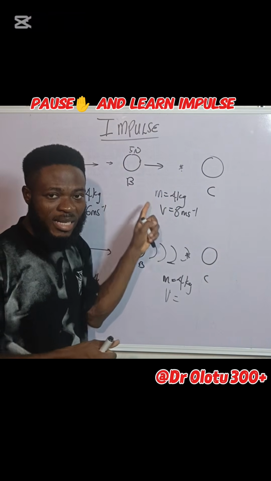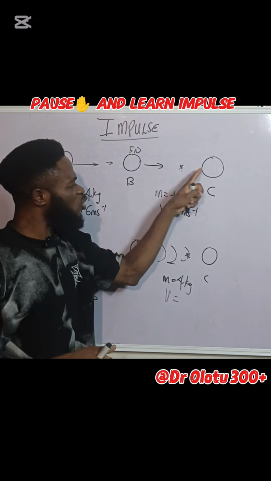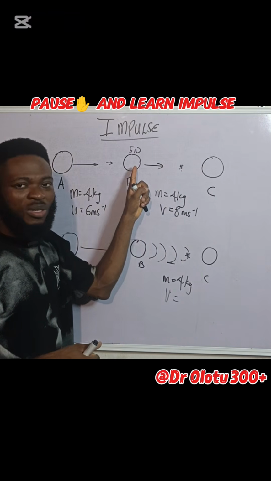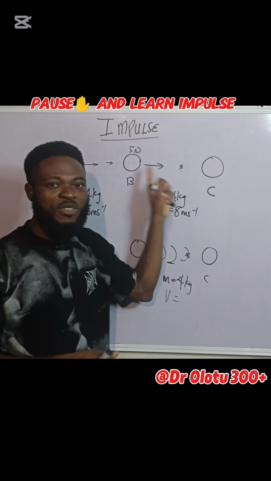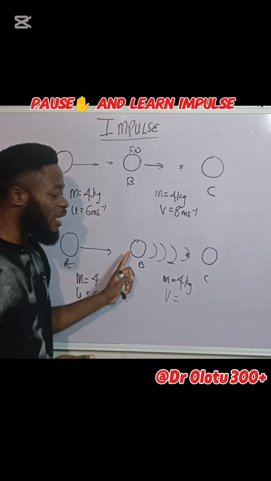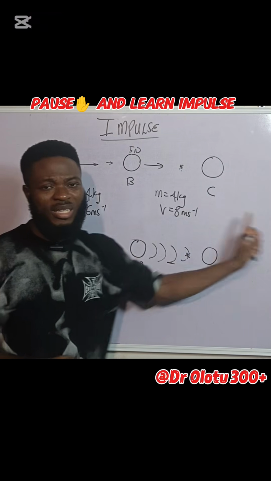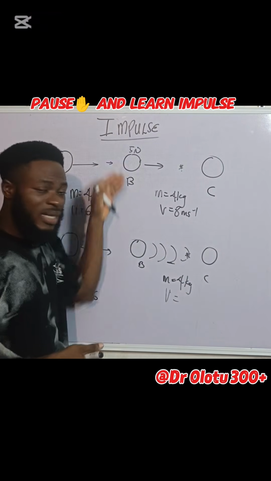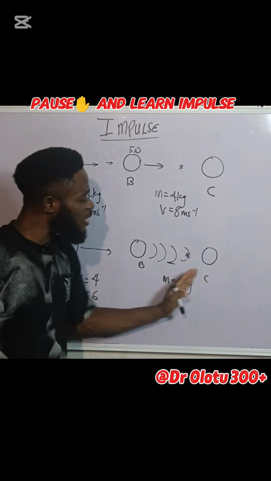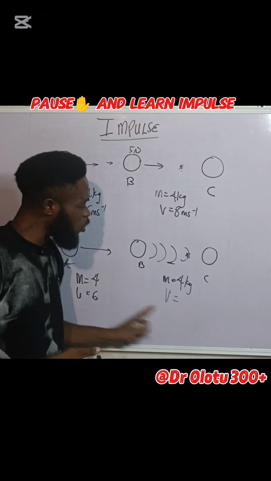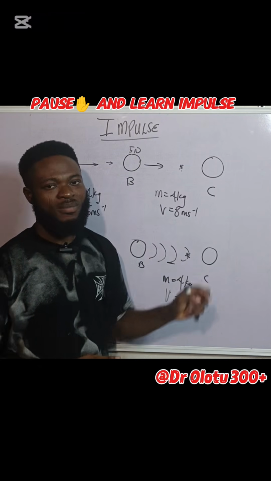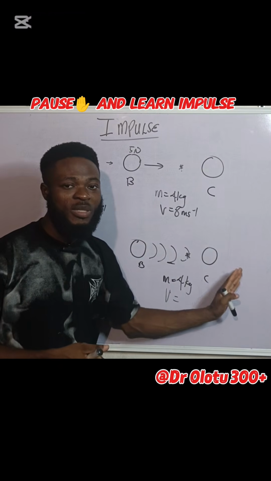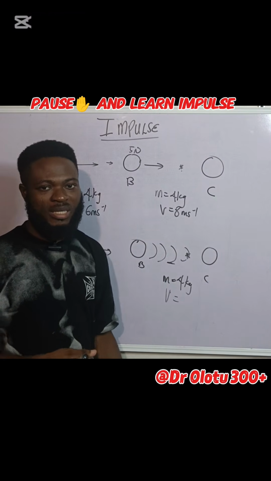If the force is less, the time is less, the change will not be so much. Yes, it moved from A to B, but it won't move that far because the force and time are small. But if the force and time are large, it will move to a larger distance. Even when the forces are the same, provided that the time in this case is more than the time in this case, the impulse here will be more than the impulse here. By so doing, there will be more change in momentum in this case than in this case.